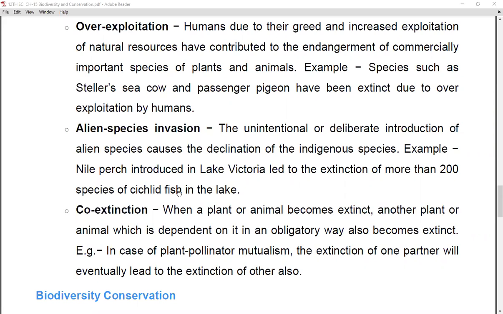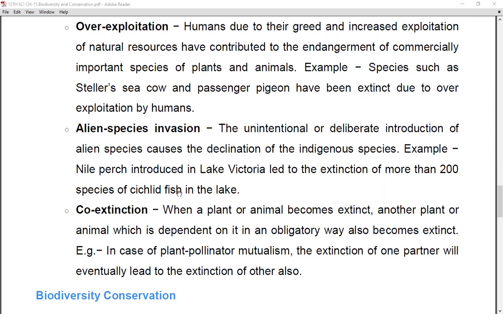Now, if another species which is stronger than them invades that area, then what happens? The indigenous species, which were already living there, decline or are removed out.